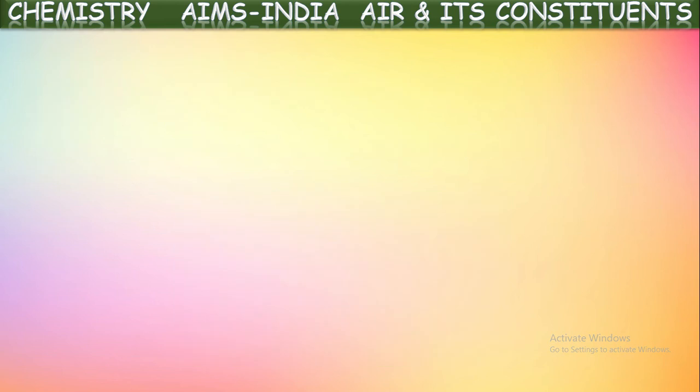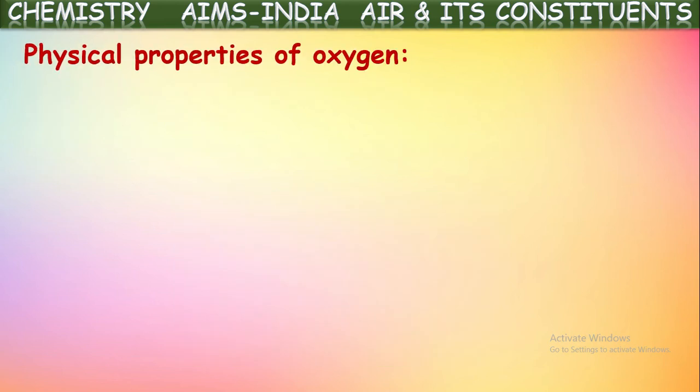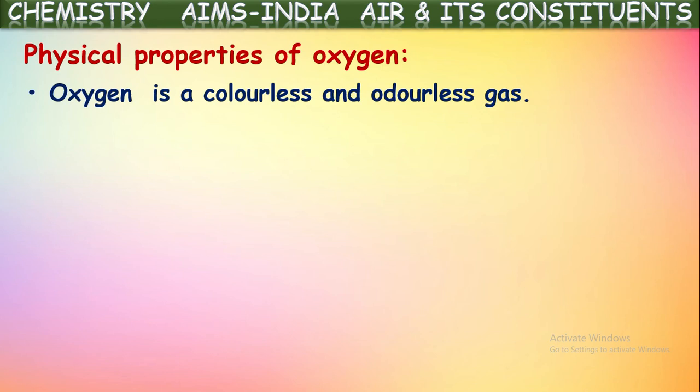Next, what are the physical properties of oxygen? Oxygen is a colorless, odorless gas. Yes, we cannot see it, we cannot smell the oxygen gas either, but we can feel it and we can use it for respiration. That's it.